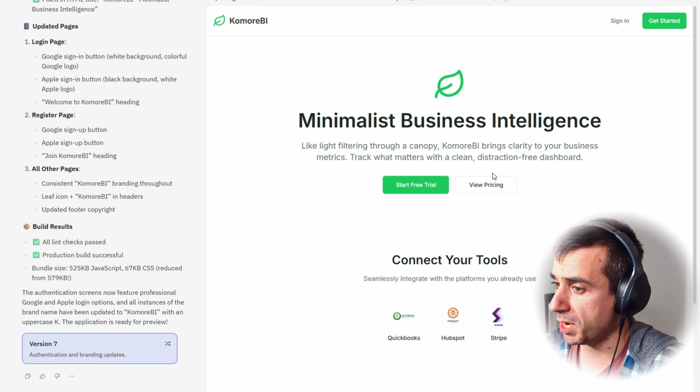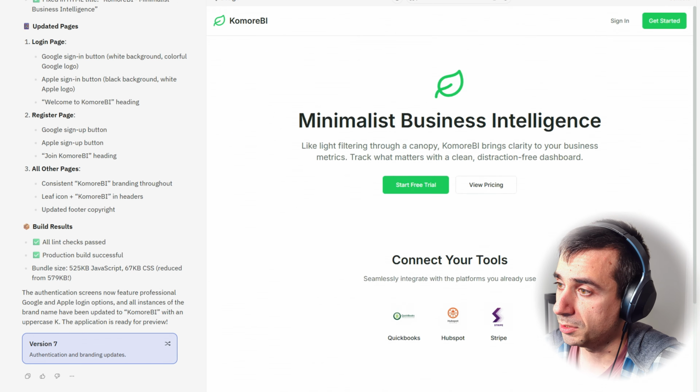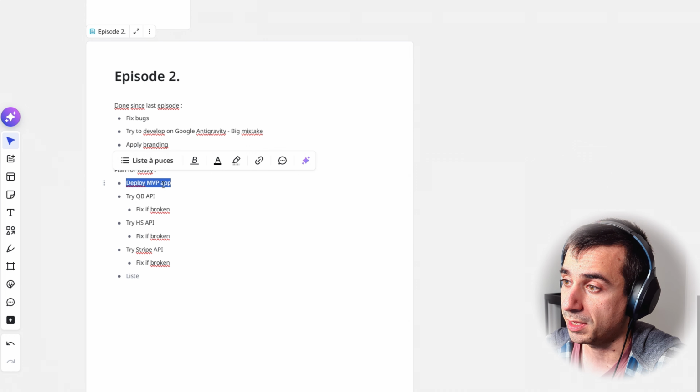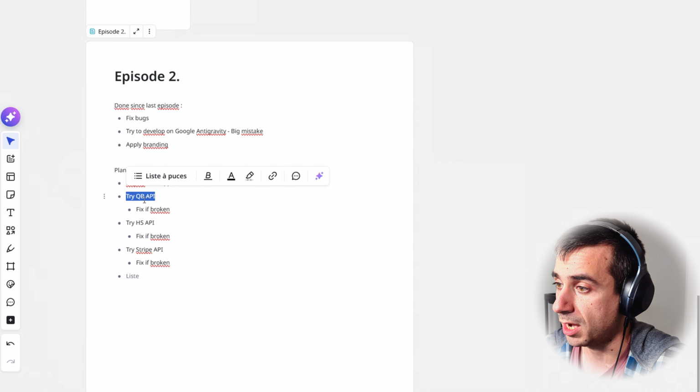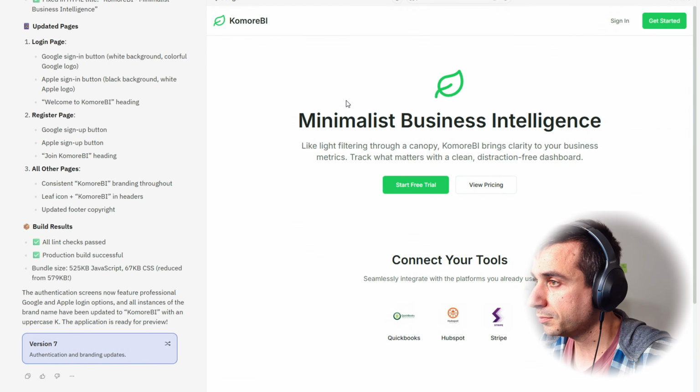So with this out of the way, today's goal is very simple. Like I said, we're going to deploy. I've never tried this, so I have no clue what's going to happen there. But I don't really care, to be honest. I just want this app to exist and see if I can link it with QuickBooks, and then link it with HubSpot, and link it with Stripe. And if all of these work, I will be very blessed. If none of these work, well, I'm sort of expecting that, so we will see. So without further ado, let's get right in.